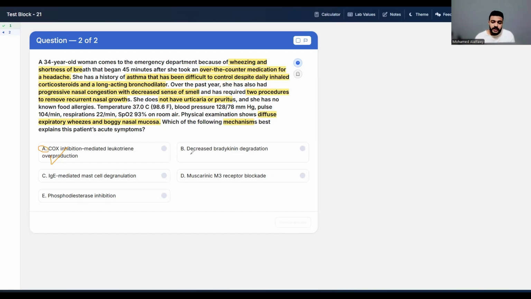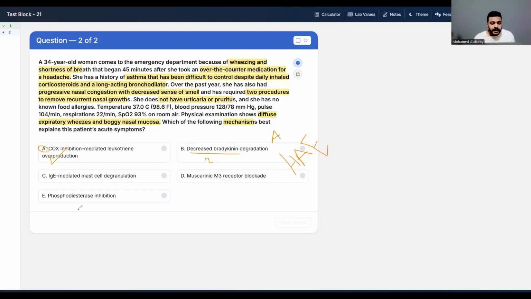The second one is decreased bradykinin degradation. This one is describing the mechanism of action of ACE inhibitors. And we usually don't take ACE inhibitors as painkillers for a headache. Also, we have something called hereditary angioedema, a disease characterized by recurrent swelling in the airways, GI tract, and skin, and it presents in patients with C1 esterase inhibitor deficiency. This is important also, but we don't have any of these symptoms here in the case, so choice B is not the best answer in our case.